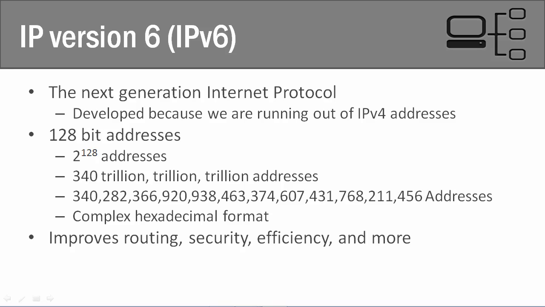In our previous video, we talked about IP version 4 and did an introduction to it. And remember, I talked about how we're running out of IP version 4 addresses, how there's only 4.3 billion addresses. If you think about that, that's a lot of addresses. But if you think about the world population and how many different devices we have that connect to the internet, well, now you can see why we're running out of addresses.